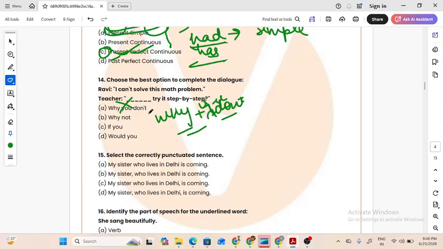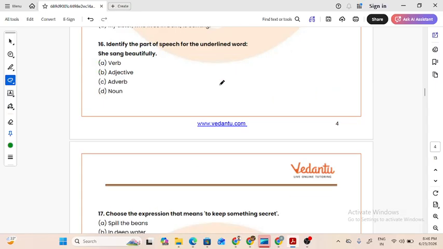Why not try it step by step? Okay, if you try it step by step, this is a suggestion. Okay, so this is not interrogative. Would you, it's asking. ठीक है, तो why not try it step by step should be the right answer, because it's asking.